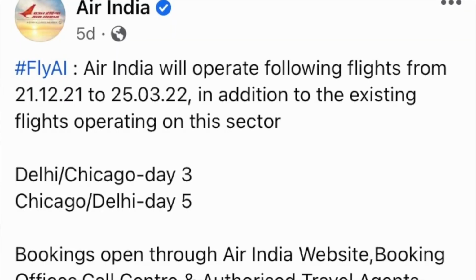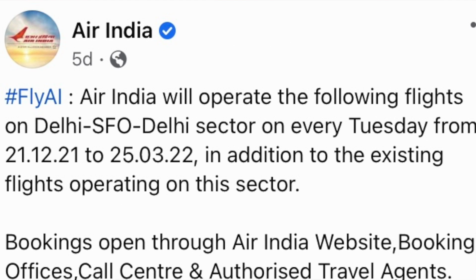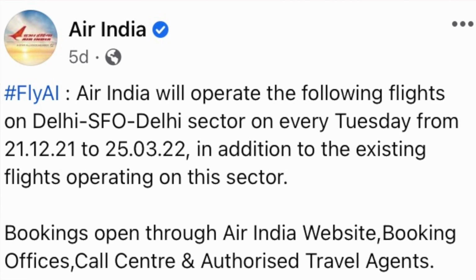India has extended the suspension of scheduled international flights till January 31st of 2022, and flights under the air bubble agreement are a major dependency that people have right now. So we were expecting Air India to increase the number of flights, and as expected, Air India has added a few more schedules for travelers from India to USA and USA to India. The schedules will be available starting 21st of December till March 25th of 2022. The flight schedules are Delhi to Chicago and Chicago to Delhi, and flights from SFO to Delhi and from Delhi to SFO every Tuesday starting December 21st.